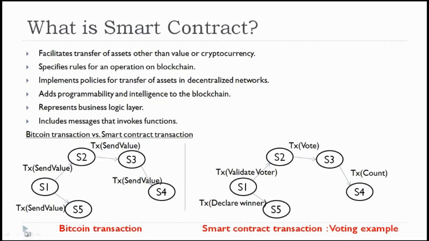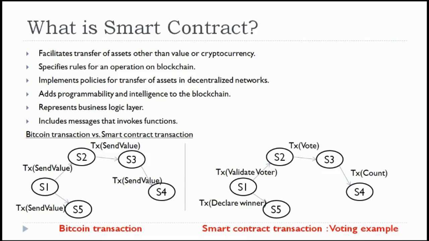While coming to the smart contract transaction, just to recall the voting example or bidding example. In the voting example or bidding example, one has to vote or one has to bid for one item.